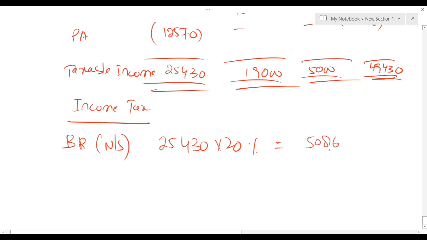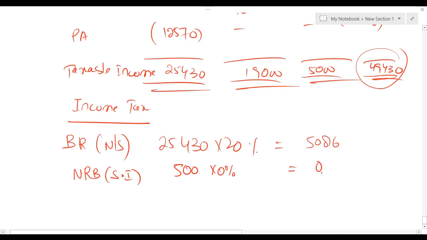Now we have interest income of 19,000, but we need to check for the nil rate band. Look at this, 49,430. By looking at 49,430, we can say this individual is a higher rate taxpayer. Whoever is a higher rate taxpayer gets a nil rate band of 500. So there is a nil rate band of 500, saving income 500 at 0%, which is obviously 0.